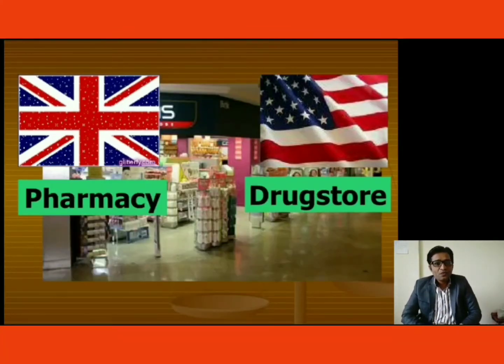Next word, pharmacy or drug stores. We have medical for that matter in India. So pharmacy or pharmacist, which means the person who is selling medicines at the medical stores, as far as Indian English is concerned. But American people call it drug store, not medical store or vaccine store. They call it drug store.